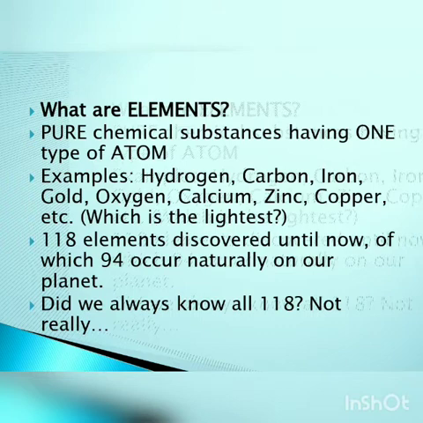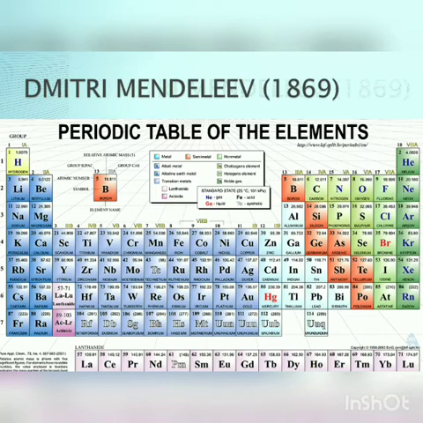Now let's continue with today's topic. Can you all see this is a periodic table of the elements? Dmitri Mendeleev was a scientist and philosopher who arranged all the elements in the periodic table in the year 1869.